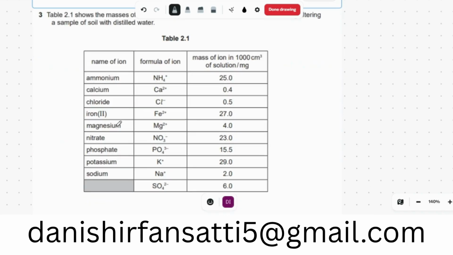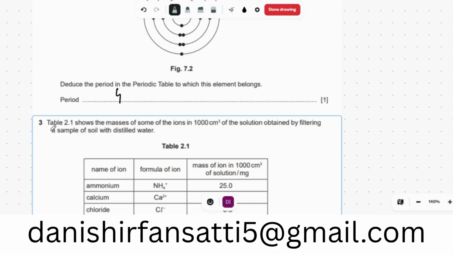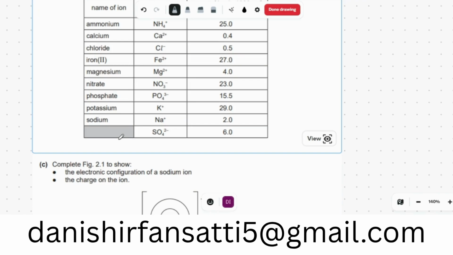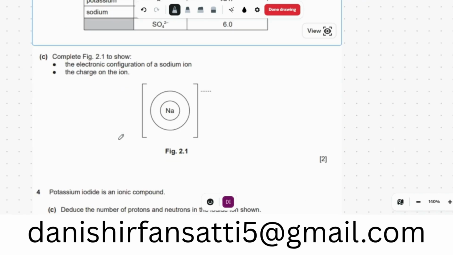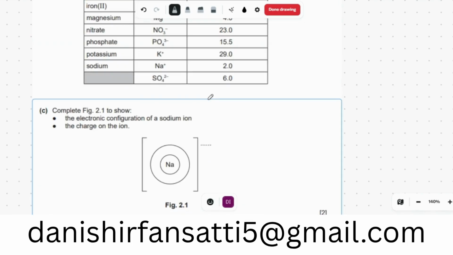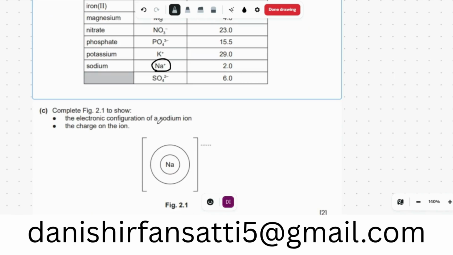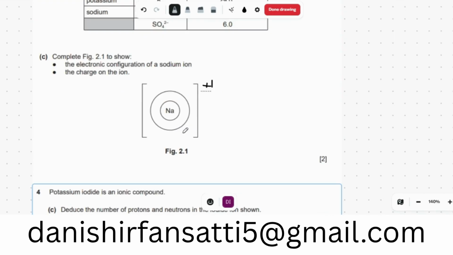Figure 2.1 shows the masses of some of the ions in 100 cm³ of solution obtained by filtering a sample of soil with distilled water. I think we have already covered the sodium ion. Where is sodium? Sodium now has a +1 charge, so it has lost 1 electron. So it has +1 charge. How many electrons are remaining? What is the proton number of sodium?